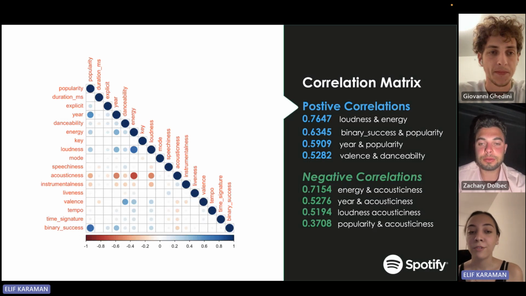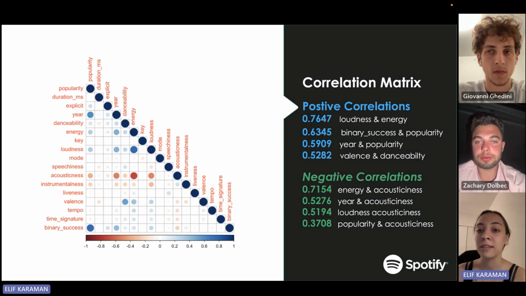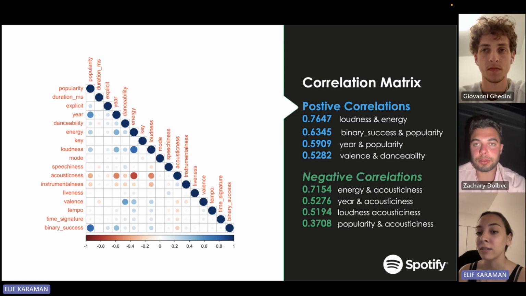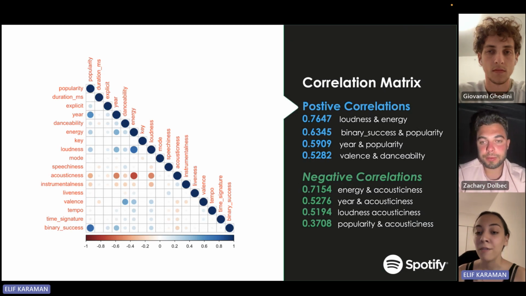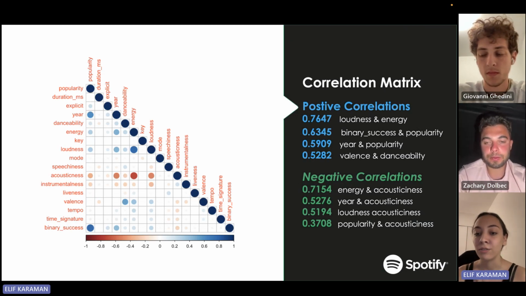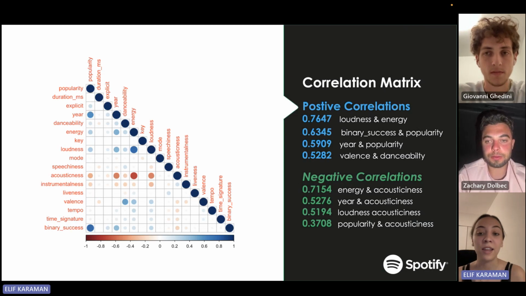To sum up, after we analyze our data, we realize that there is a positive correlation between loudness and energy, binary success and popularity, year and popularity, and balance and stability. However, when we check the acousticness of the songs, there is a negative correlation between energy, year, loudness, and popularity.